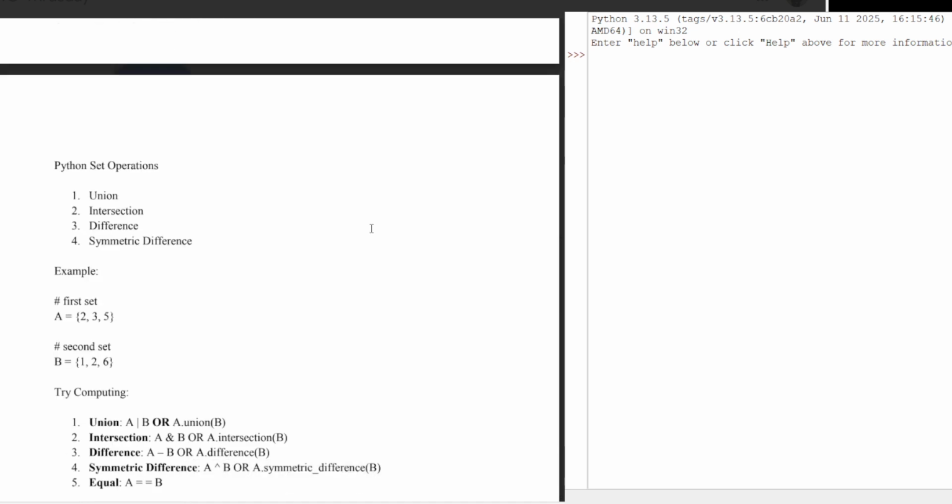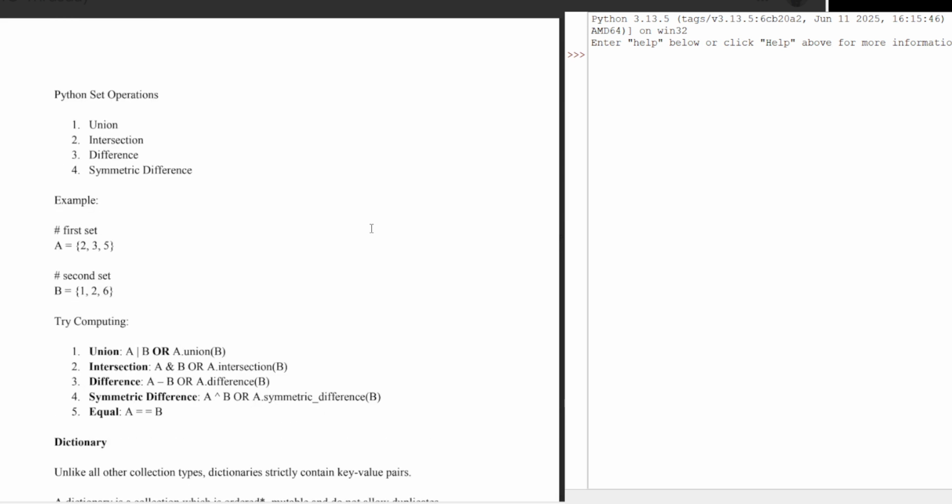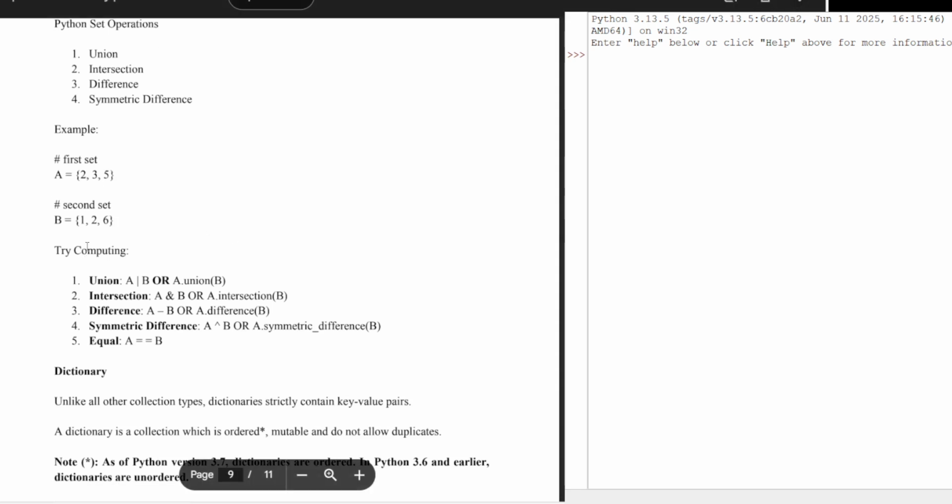Now the important thing is you have something called operations on sets: union, intersection, difference, and symmetric difference. If I have a set A with values 2, 3, 5, and a set B with values 1, 2, and 6, then the union of A and B can be written as A.union(B). It will add the elements of A with the elements of B and create one set.